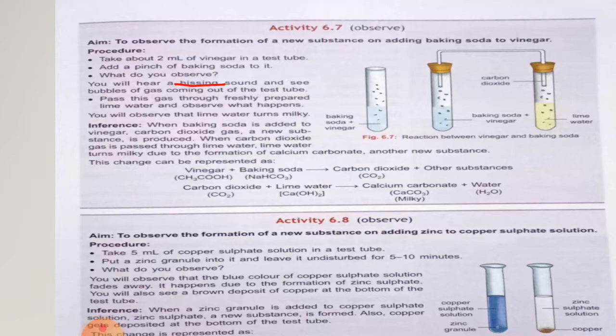This change can be represented as vinegar CH3COOH plus baking soda NaHCO3 gives carbon dioxide. When vinegar reacts with baking soda, it forms carbon dioxide and other substances. And after it, when carbon dioxide reacts with lime water, that is calcium hydroxide, it forms calcium carbonate and water. Is that clear?